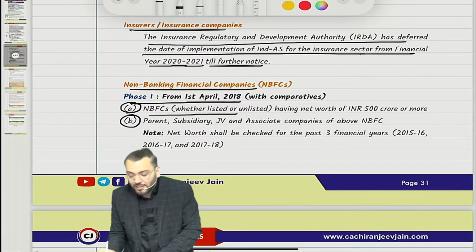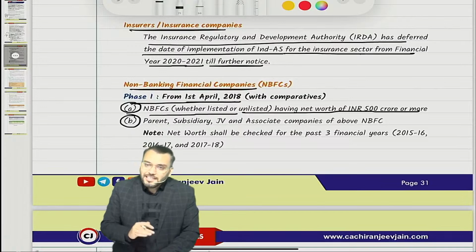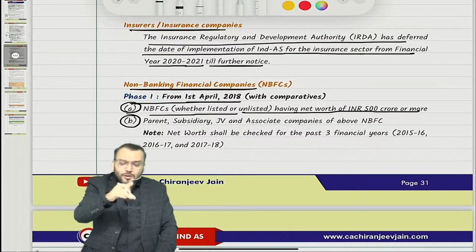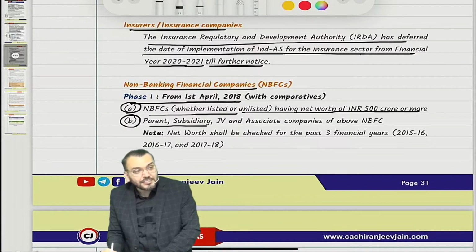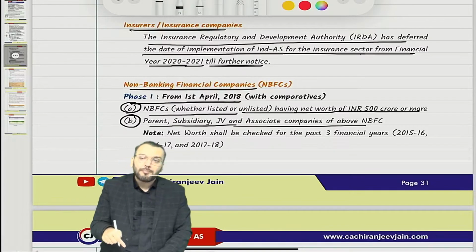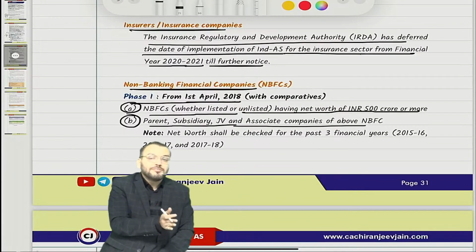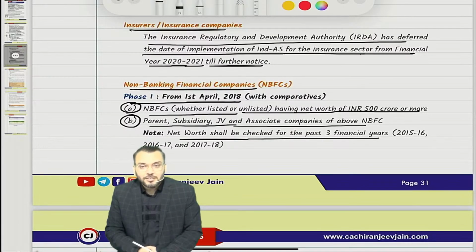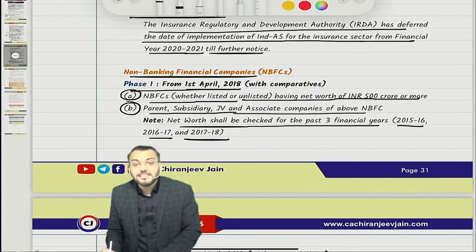Any NBFC, whether listed, unlisted or in the process of listing, having a net worth of 500 crore or more, for them Ind AS will be applicable from 1st April 2018. And any parent company, subsidiary, or joint venture of the above NBFCs, for them also Ind AS will be applicable from that date. Once again, net worth will be checked for the three previous financial years, starting from 15-16, 16-17 and 17-18.